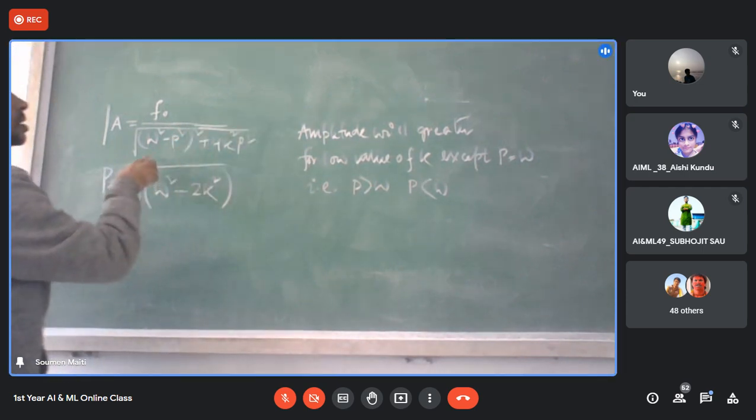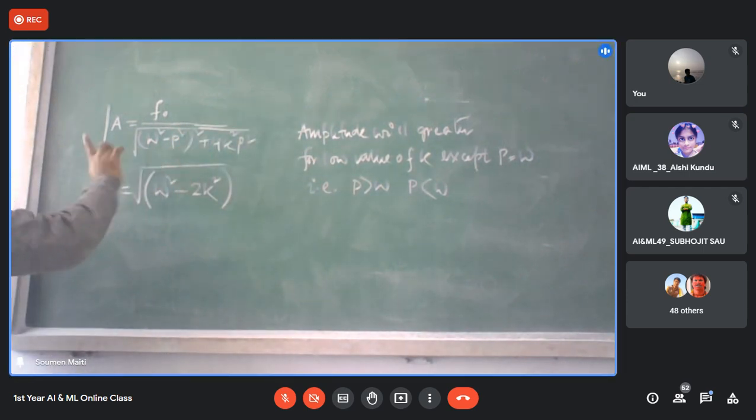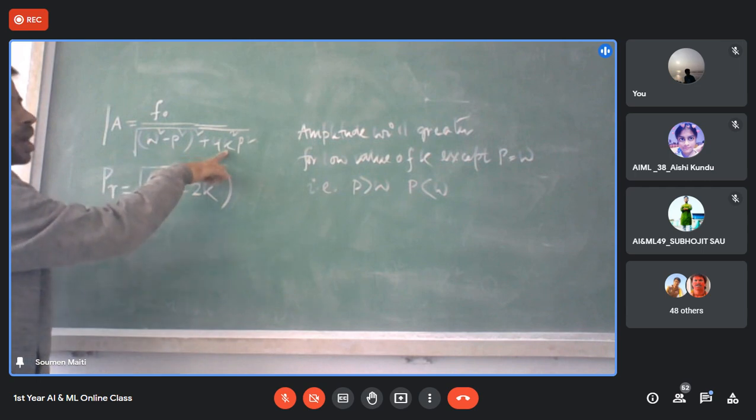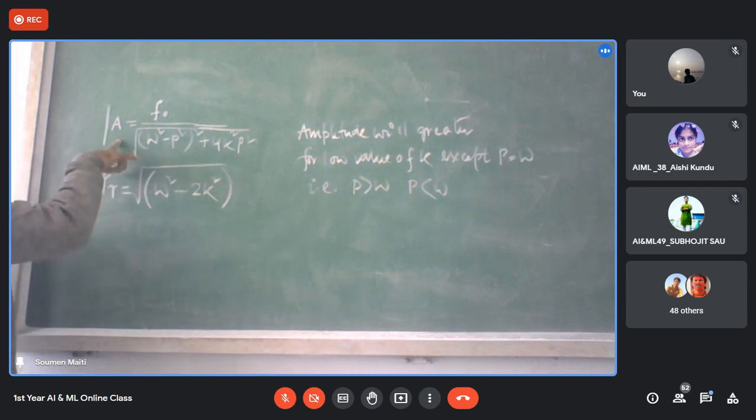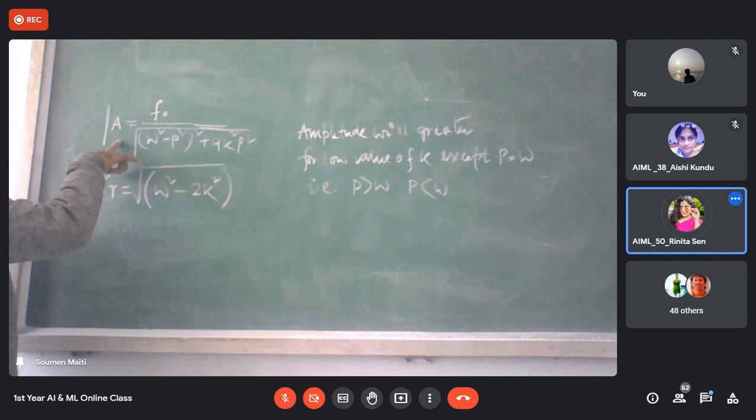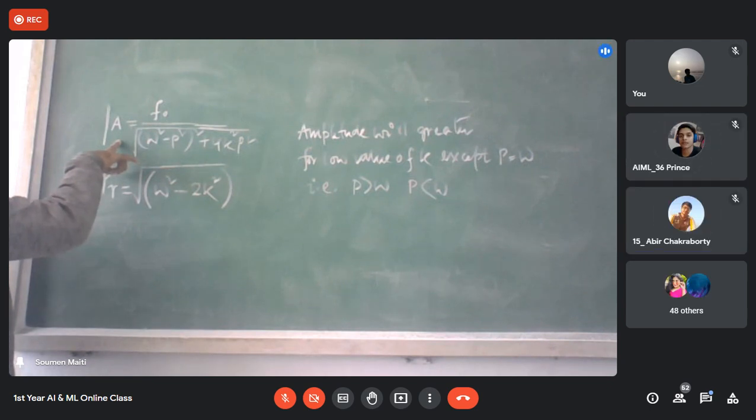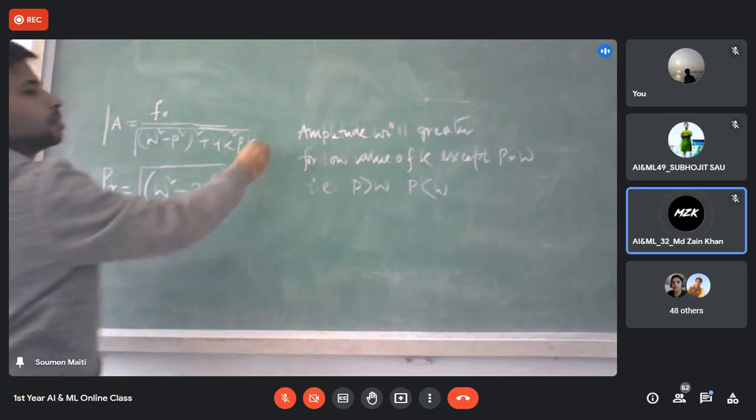Amplitude. So look at this. If this is p, except p equal to omega, forget it. If the k value is lower, then the amplitude will be higher. Yes or no? Yes, sir. This is case number one.